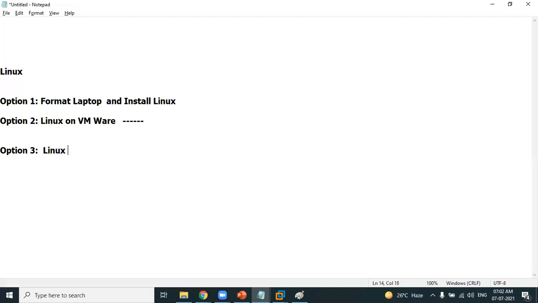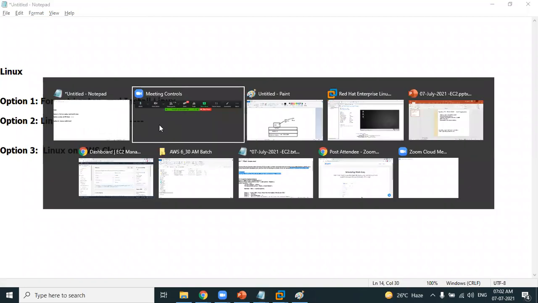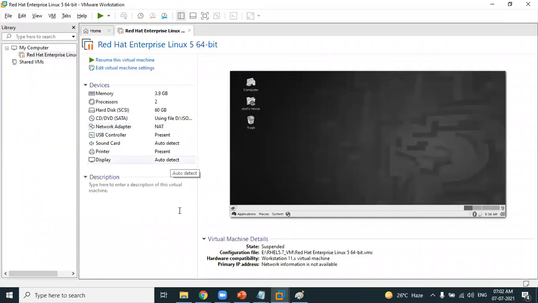I can create a Linux machine on the AWS cloud platform. In this Linux machine, I'm not allocating the RAM of my laptop. Why should I allocate the RAM of my laptop? I want to use the RAM of an AWS data center. AWS is having data centers in different locations, right? I want to use the RAM of AWS, the hard disk of the AWS data center, and the processor of it. I don't want to consume my hardware.